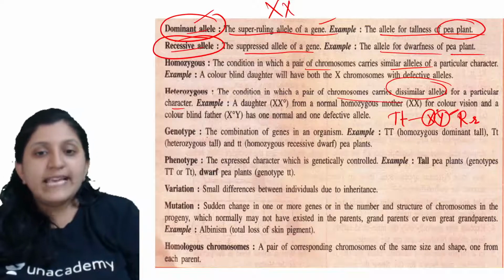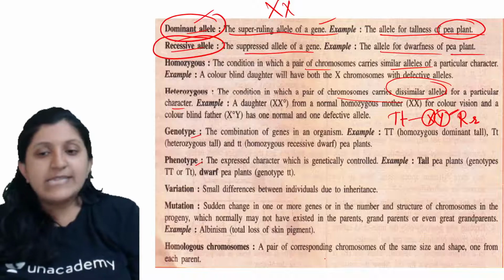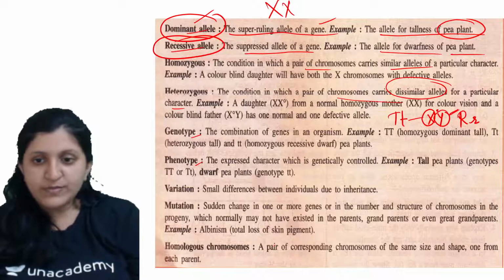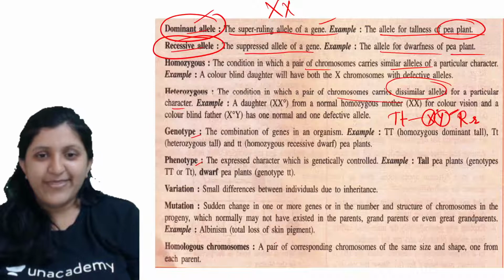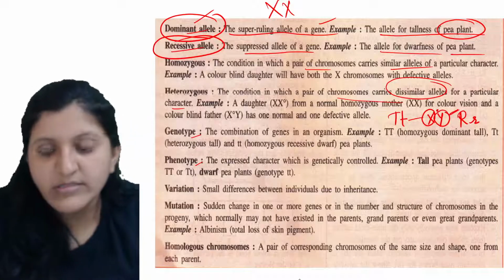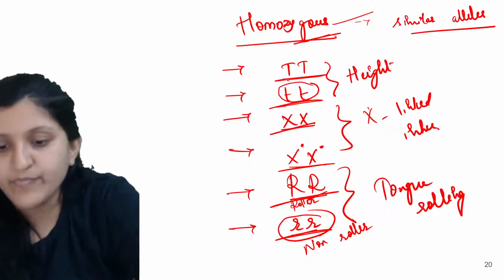So next there is genotype, phenotype. So what is genotype now? Any of you? Just a second.